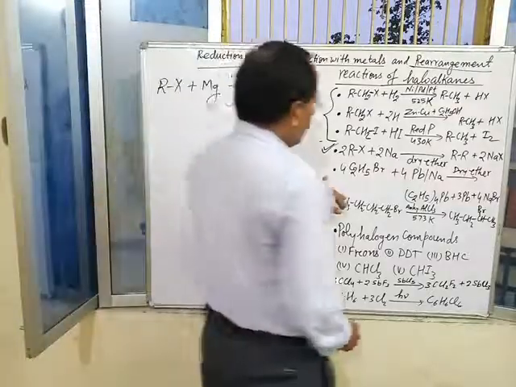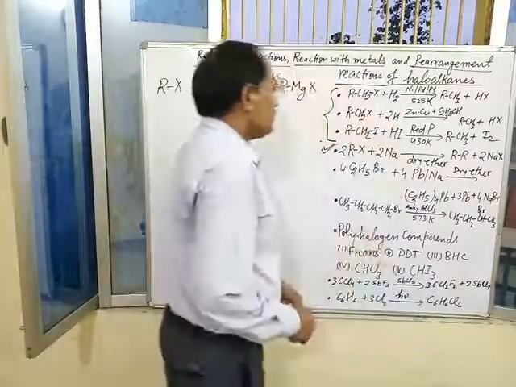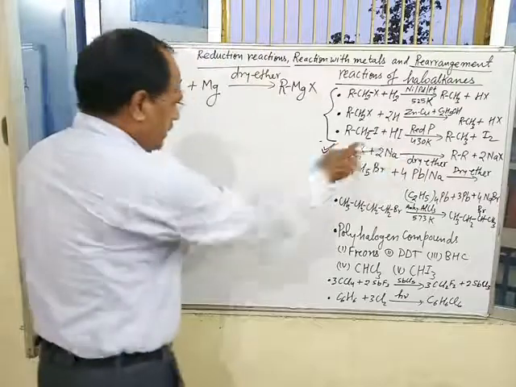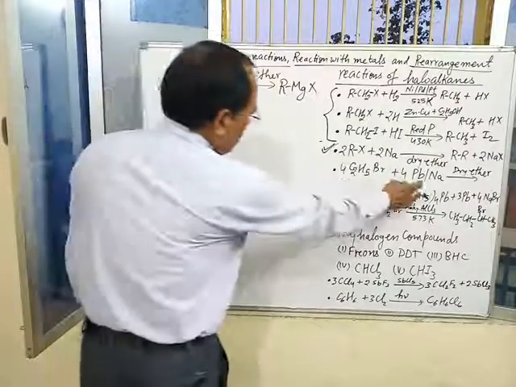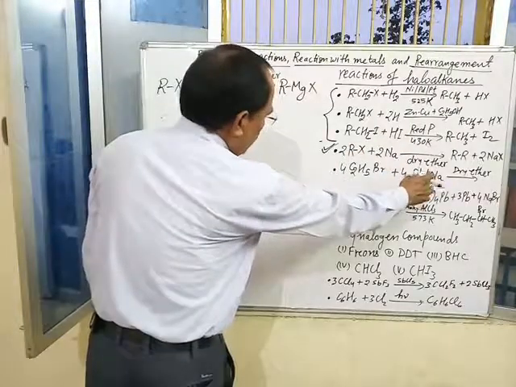Next, reaction of alkyl halide with metal is reaction with lead, sodium lead alloy.